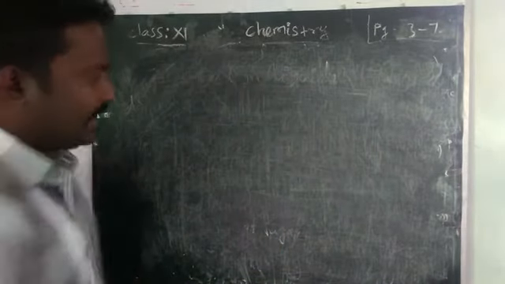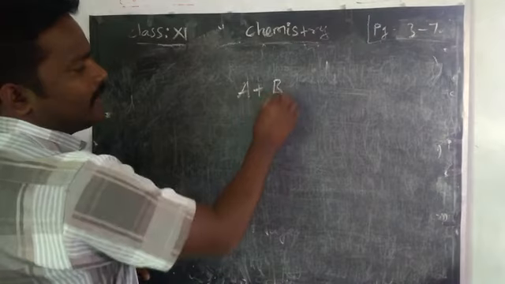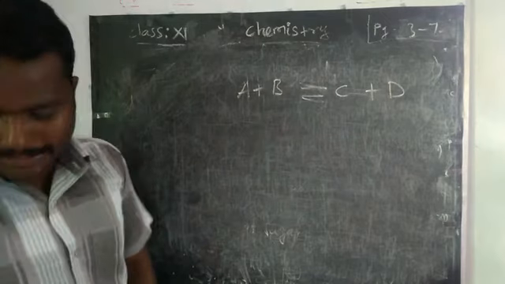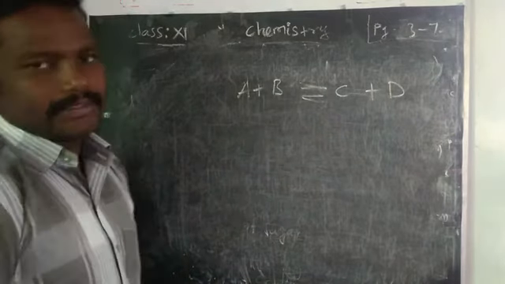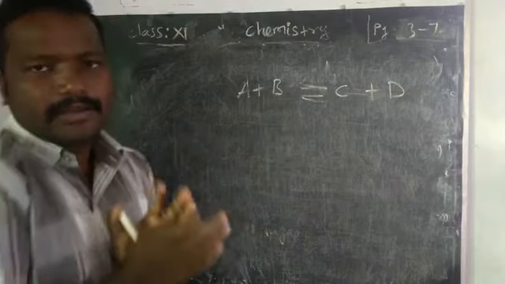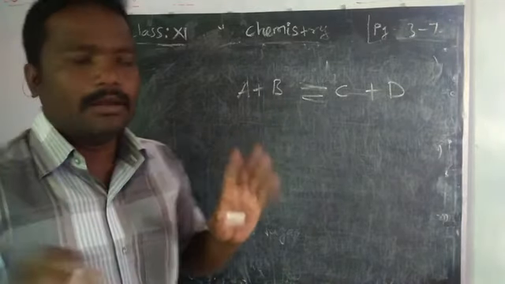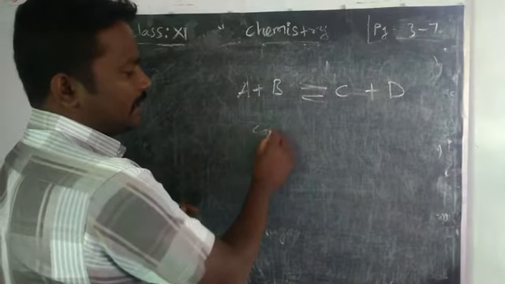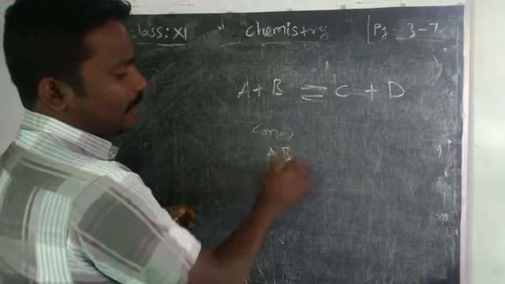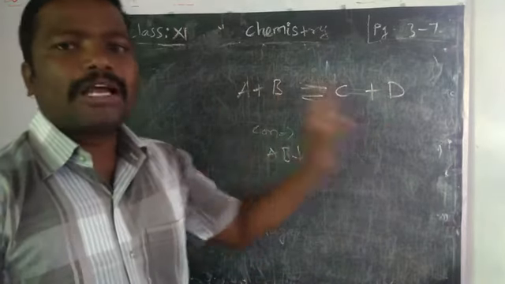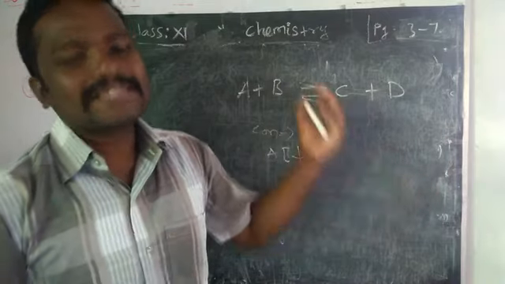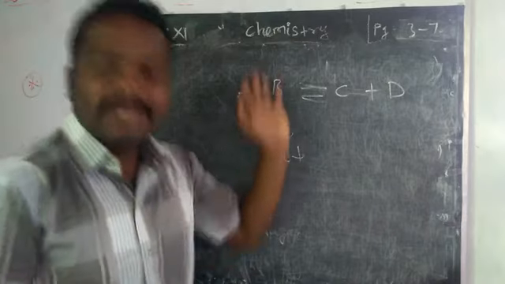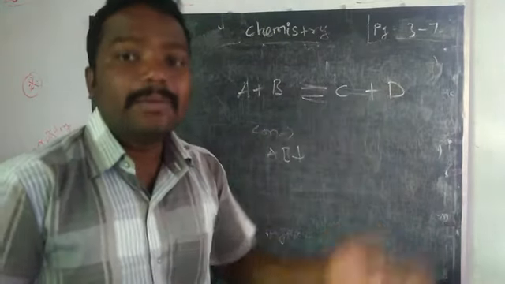At first, we will take A, B gives CD. AB are reactants, CD are products. Okay. Initially, if you take the AB, what will happen? The concentration of AB will decrease. Why? Some amount of AB may be converted into CD. So in the beginning, the concentration of AB will decrease, and the concentration of CD little by little will